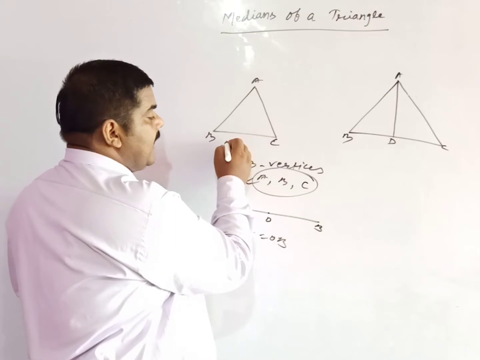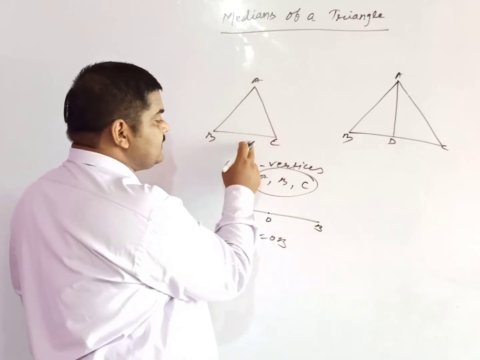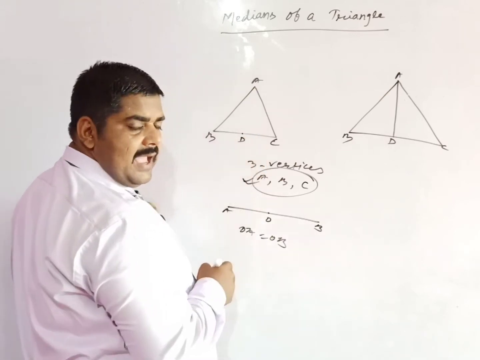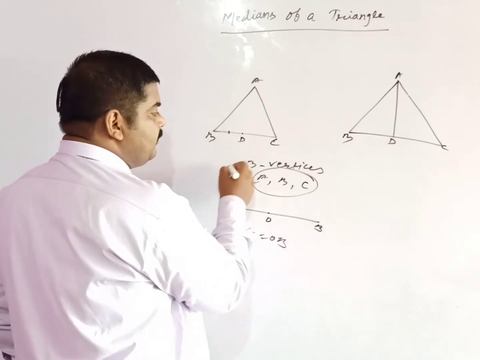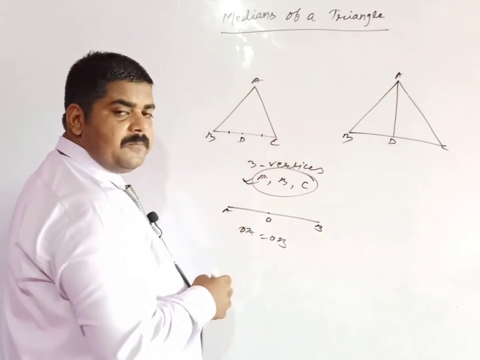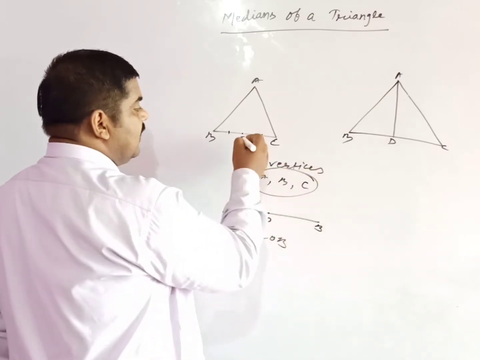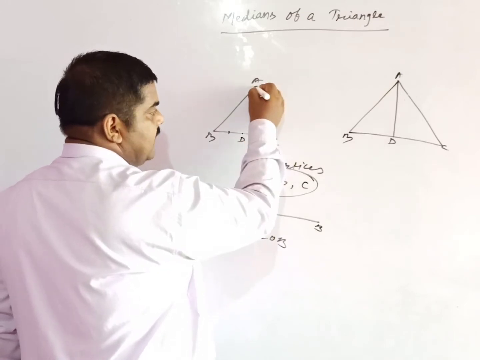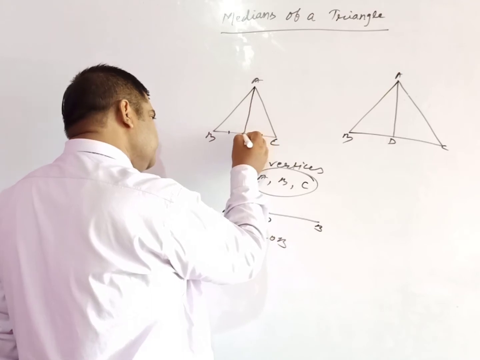Here BC is a line segment, and if you locate D as the midpoint, then the length of BD is equal to the length of CD. A median means the line segment which joins a vertex to the midpoint of the opposite side.